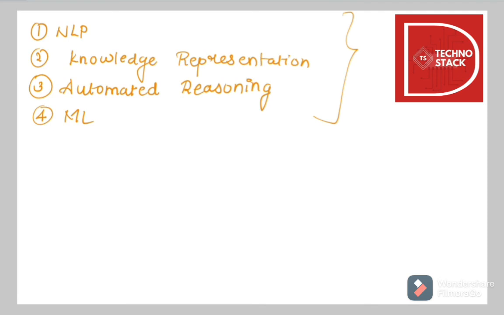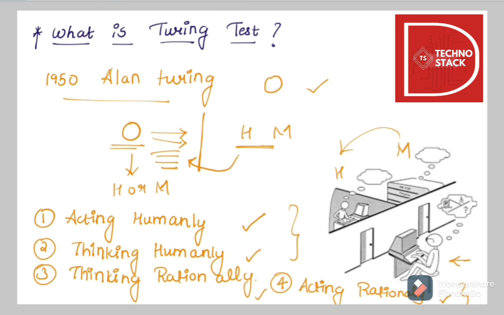Then we saw the properties the computer should have to act like a human: NLP, knowledge representation, automated reasoning, and ML. So this is all about the Turing test. It is a very important topic of artificial intelligence, as it is known as the origin of artificial intelligence. Not in the literal sense, but it is one of the steps.